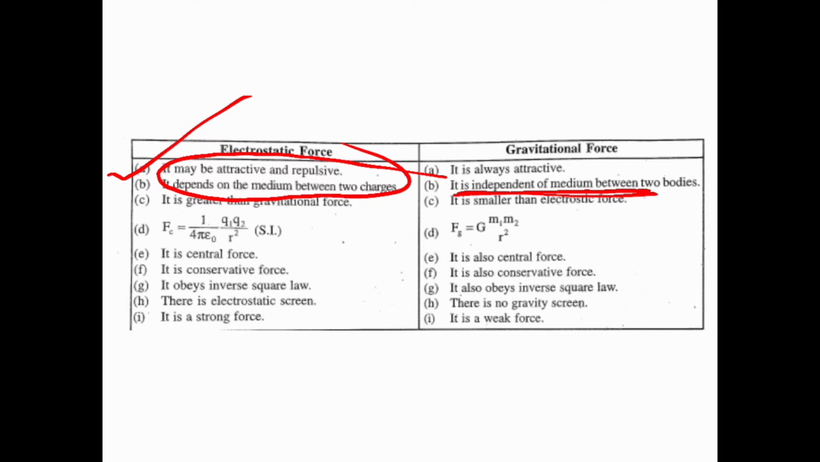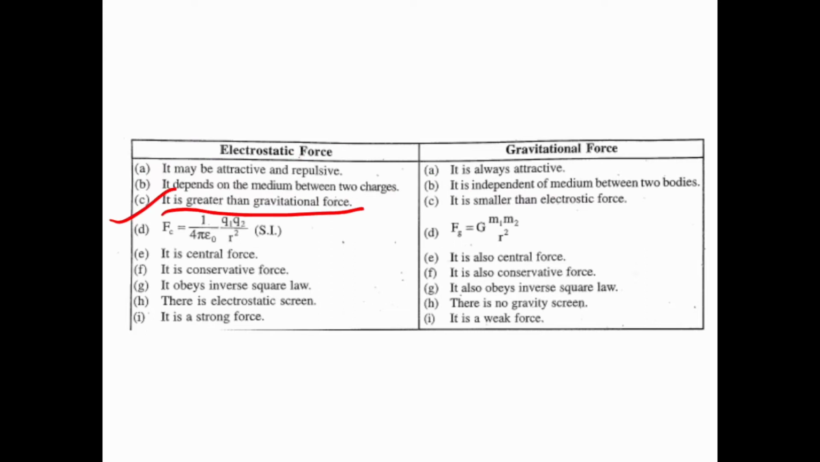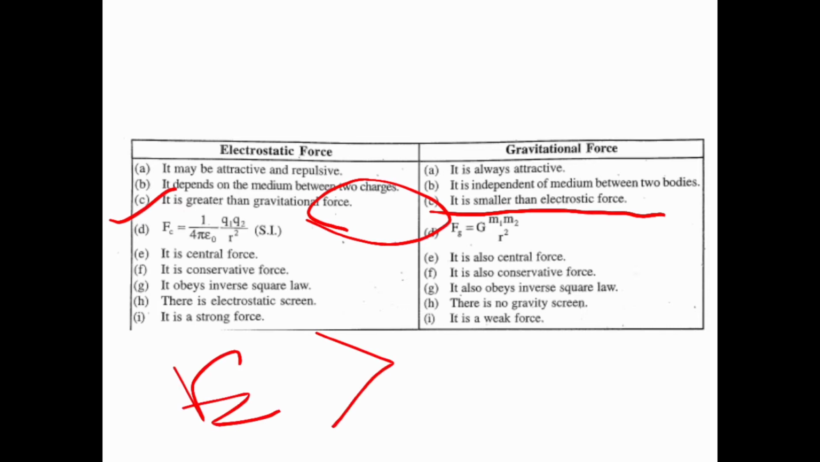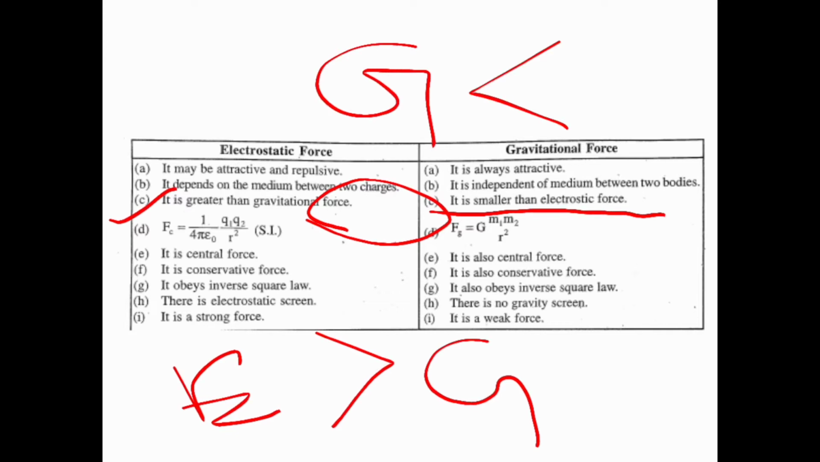Then electrostatic force is always greater than gravitational force. Conversely, gravitational force is always smaller than electrostatic force.